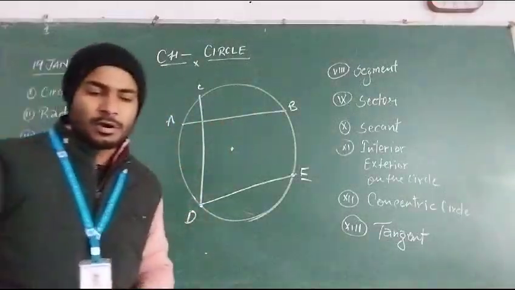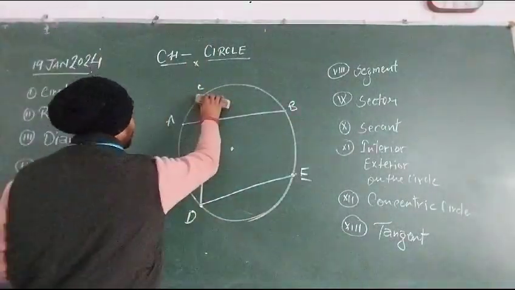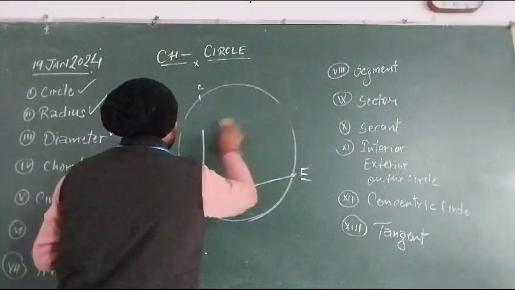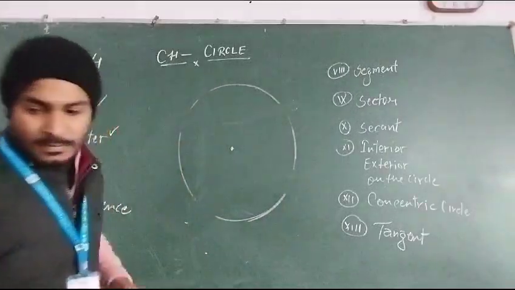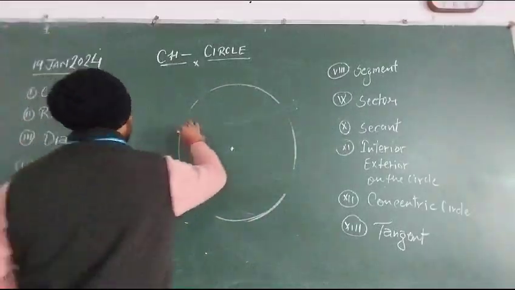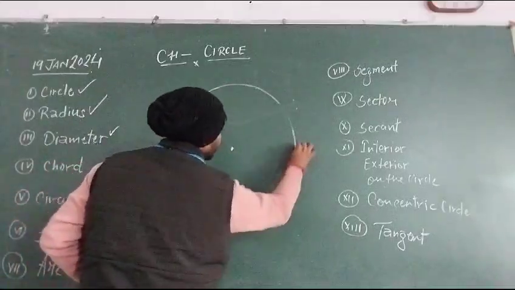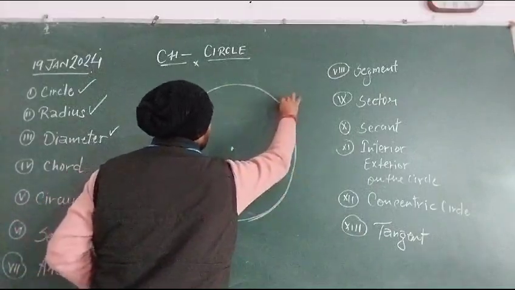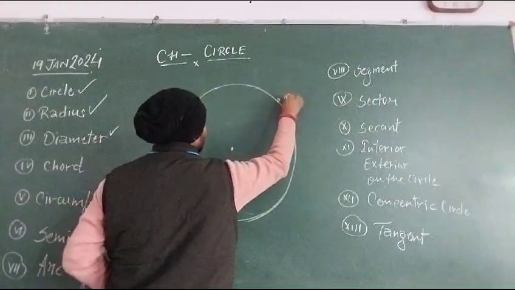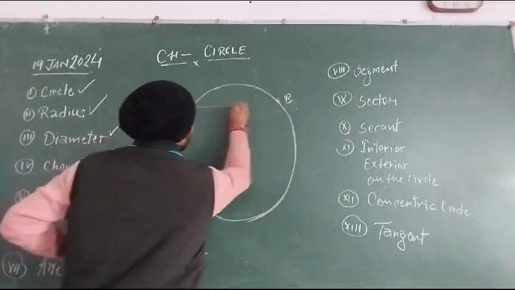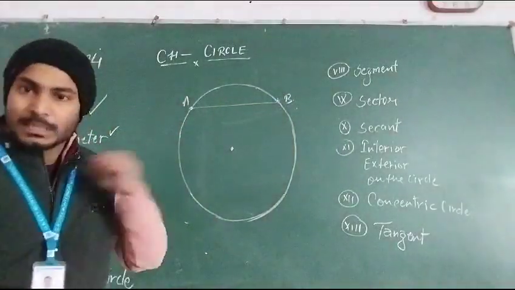So we can draw infinity number of line segments in a circle. हो सकते हैं. अब देखिए, A, this is B, and AB is a chord. AB is a chord. अब ऐसी बहुत सारी chords आ सकती हैं.